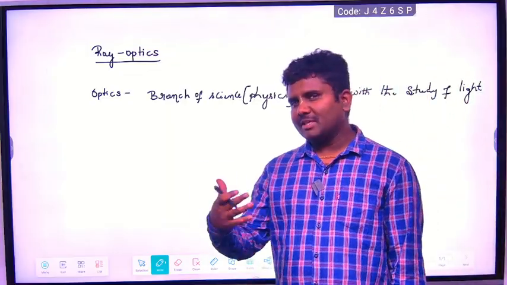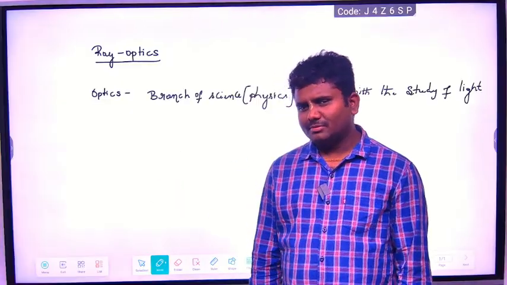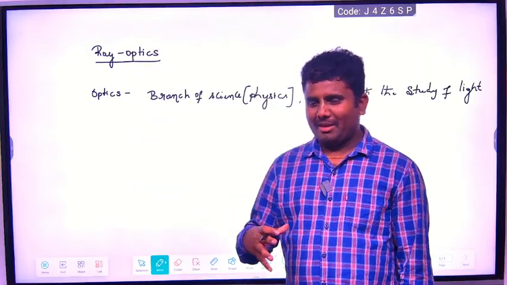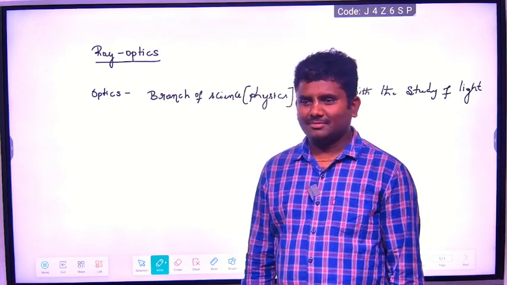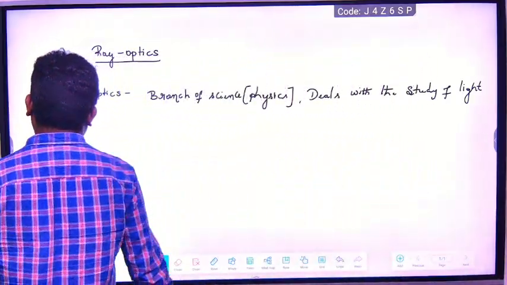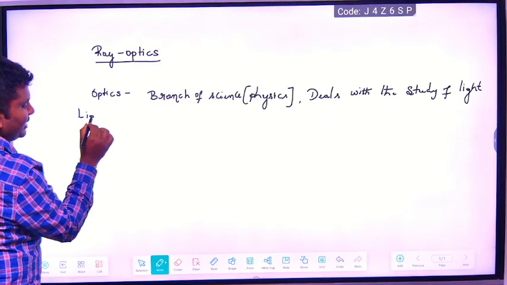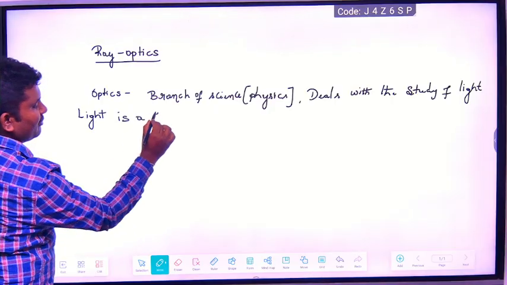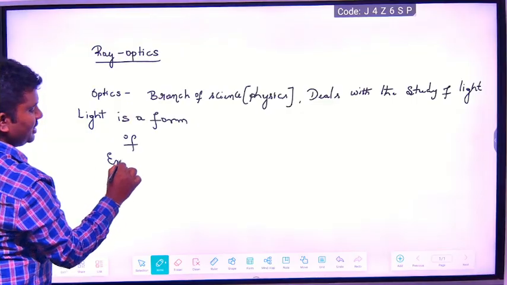For example, from the sun light will come, right? What is actually in light? Light is carrying what? Yes, energy. You studied, no? From some standard, you know, light is a form of energy. Correct, right? Light is a form of energy.